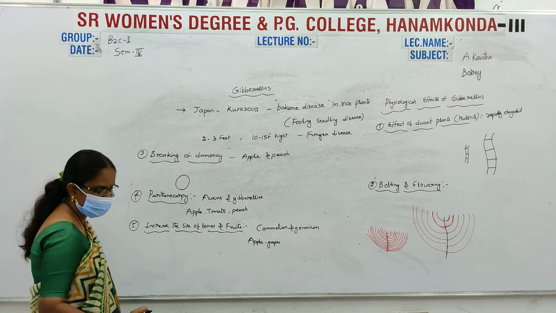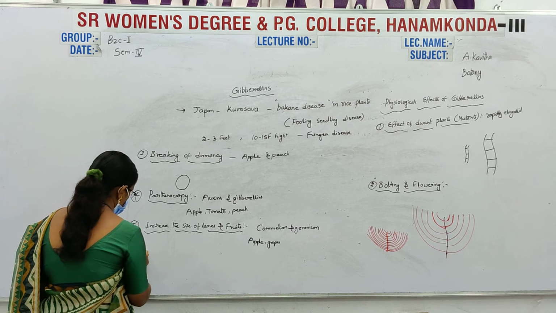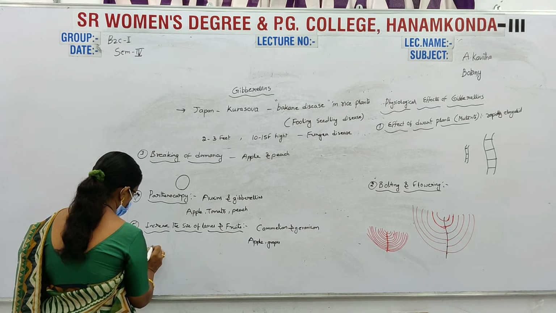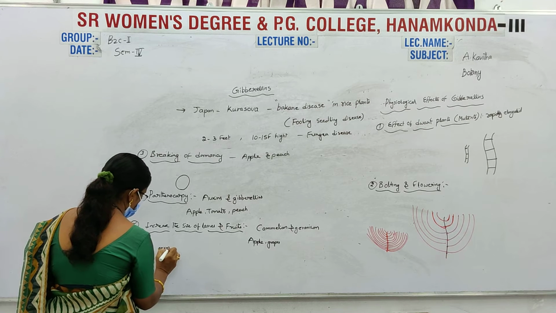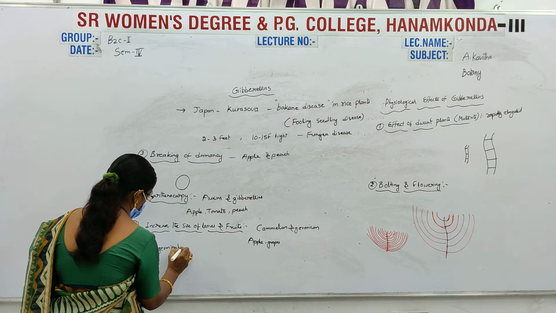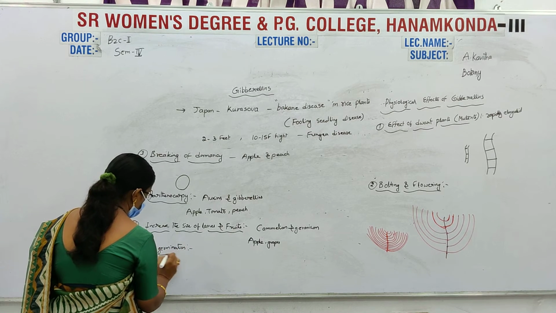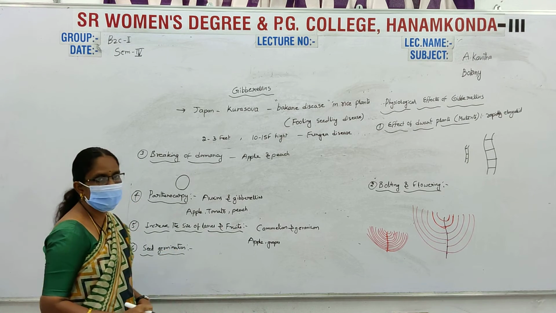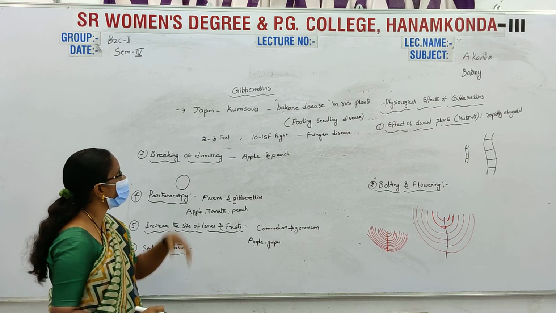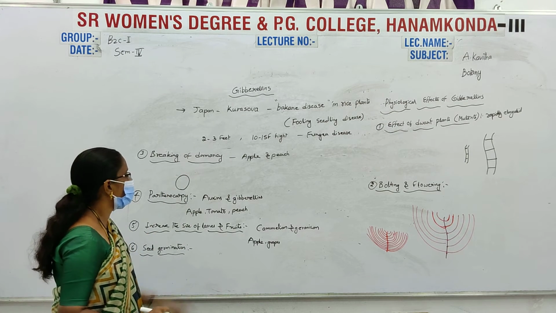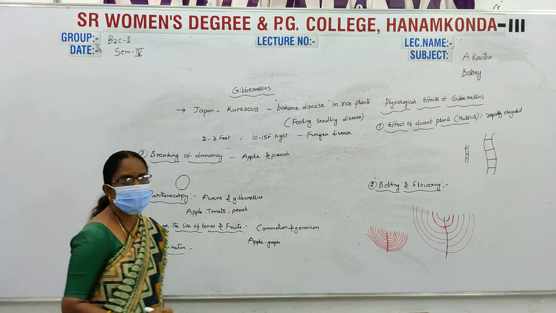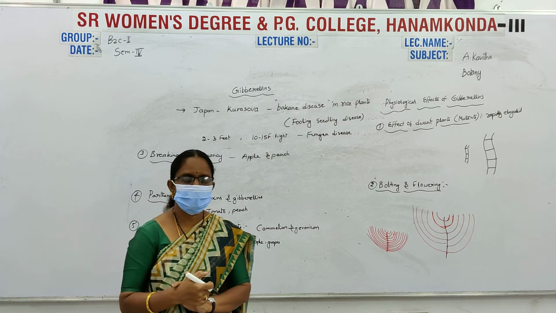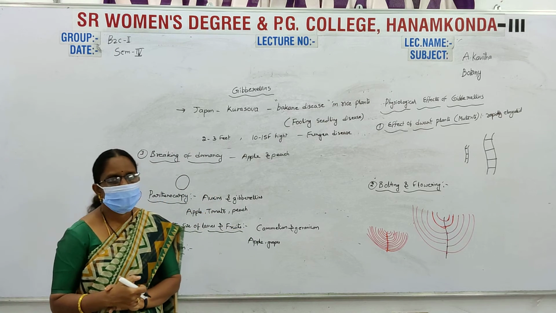The next one is seed germination. Seed germination is also related to seed dormancy. If we provide gibberellins to the seeds, the seeds automatically germinate.